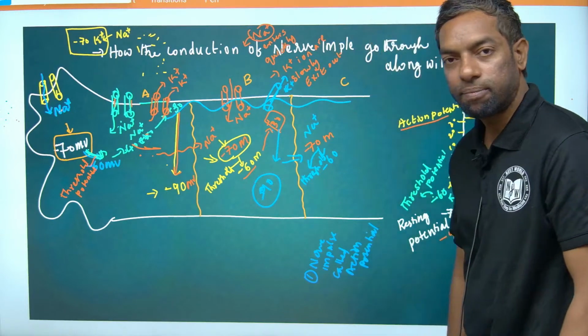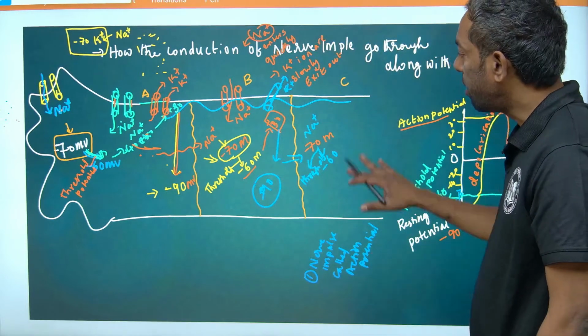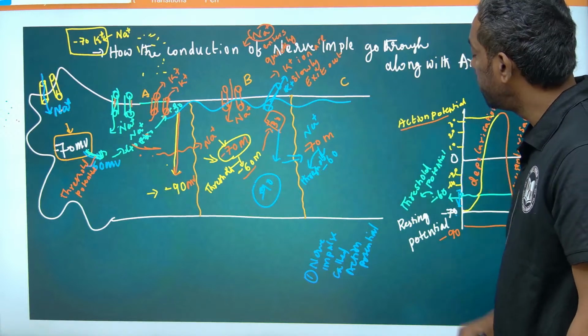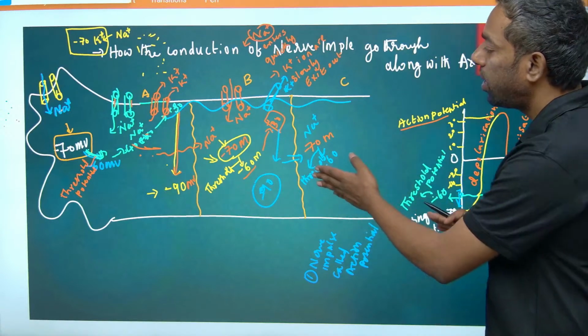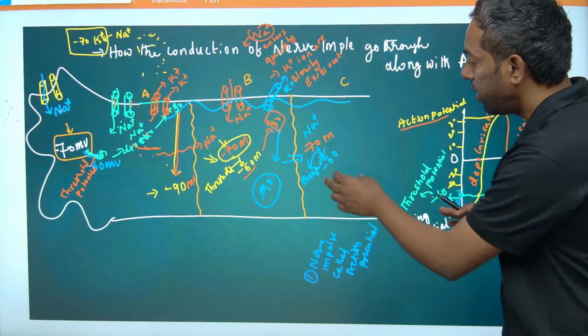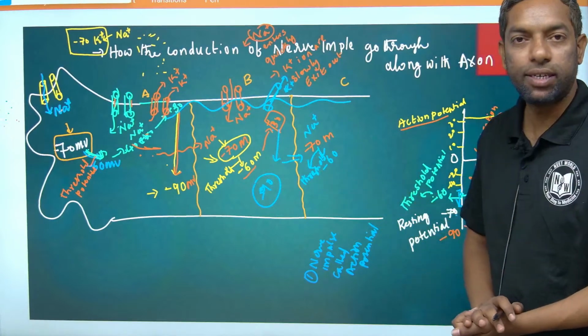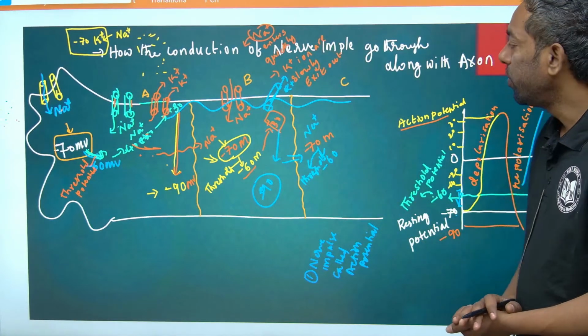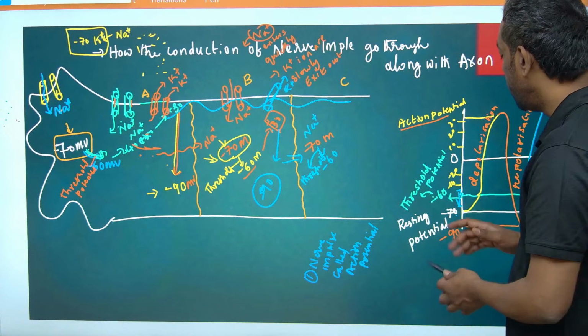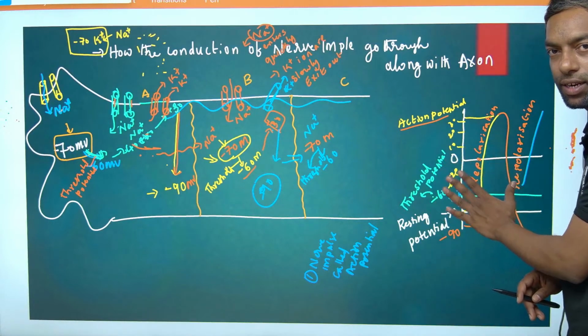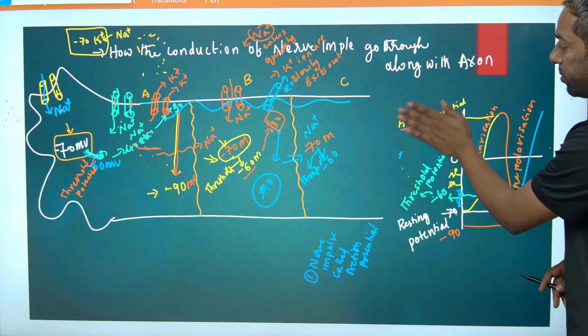Action potential. So what happened after the C segment is the axon end. Assume this is the axon end, this is the C segment. I hope this graph is clear.